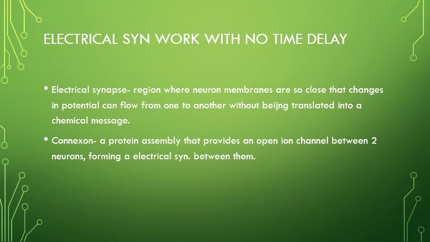Electrical synapses work with no time delay. An electrical synapse is a region where neuronal membranes are so close that changes in potential can flow from one to another without being translated into a chemical message. A connexon is a protein assembly that provides an open ion channel between two neurons, forming an electrical synapse between them.